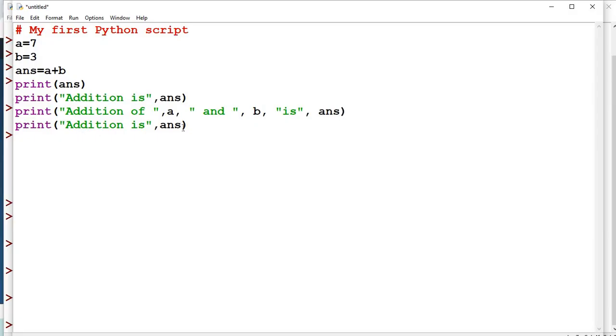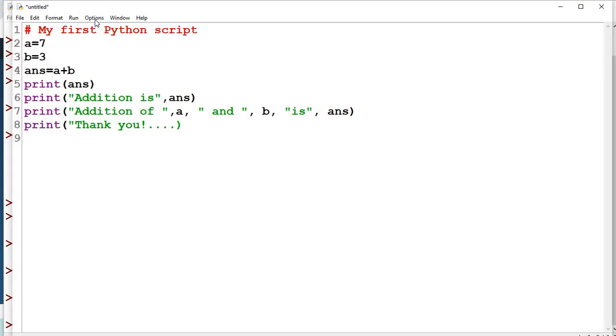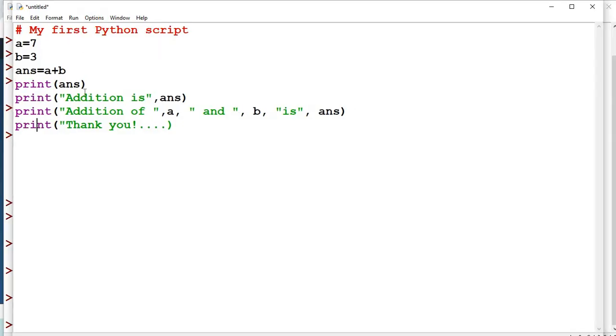Then this print I use to say thank you. Now this is called a Python script. How many lines of code? First line is the comment, then second, third, 4, 5, 6, 7, 8. I go to Options and show line numbers, and I get the line numbers also. If you do not want the line numbers, hide line numbers.